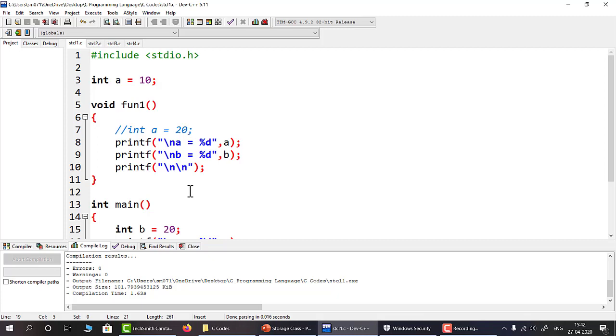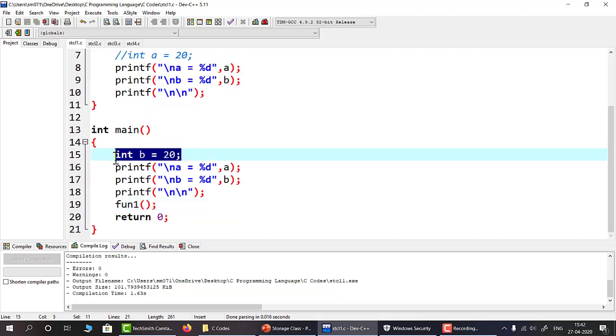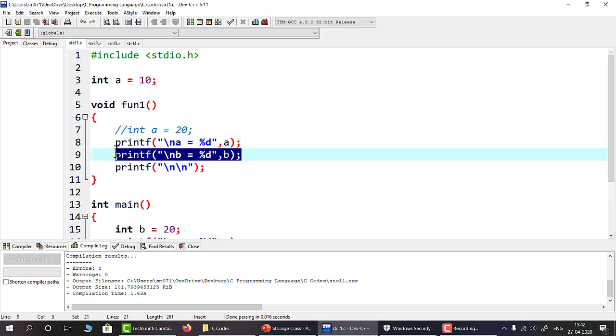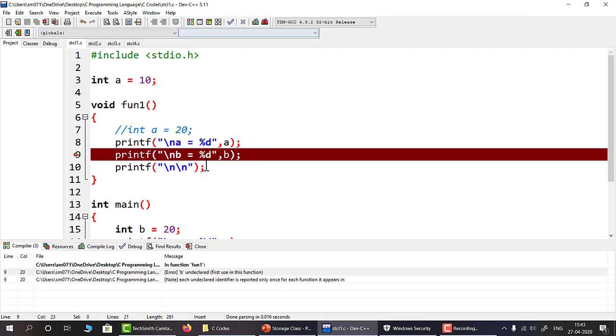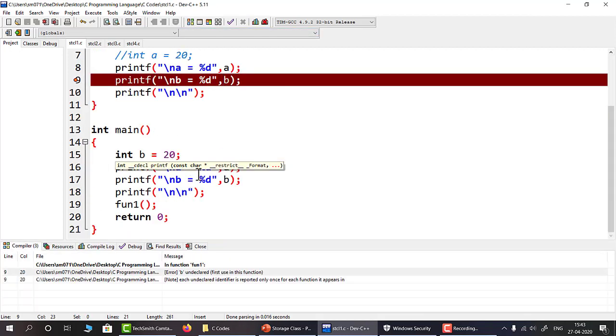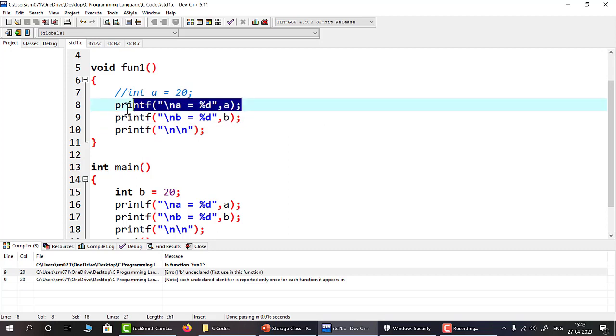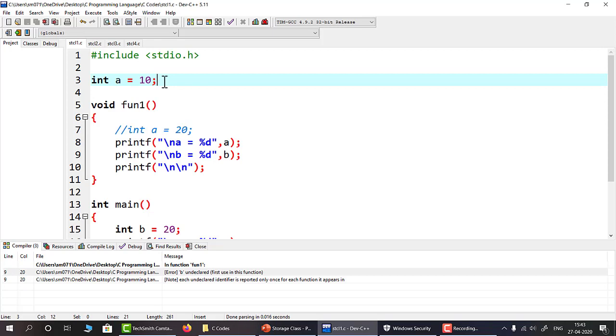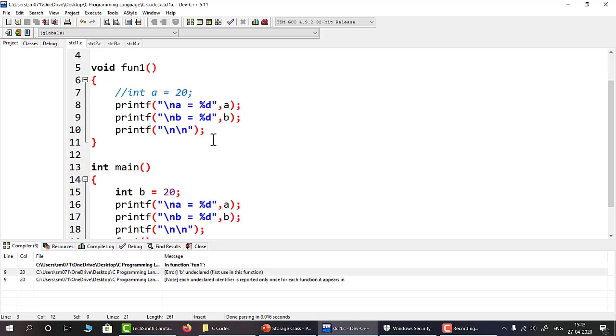So it is not available in the fun1 function. So this line will throw me a compilation error because b is not available to fun1. From this we can say that the global variable has a global scope to all the functions in the source file, whereas the local variable, here b is the local variable, is available to the function where it is declared, and this depends on the storage class.